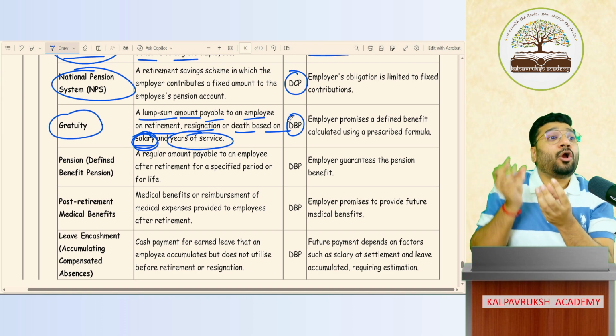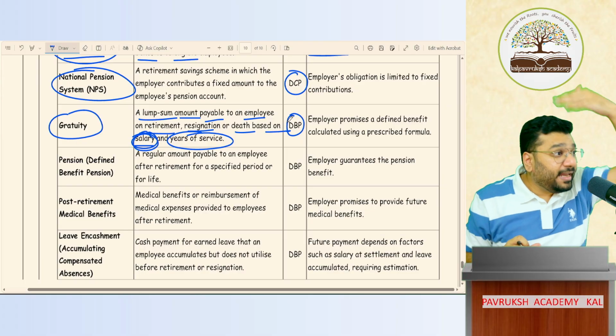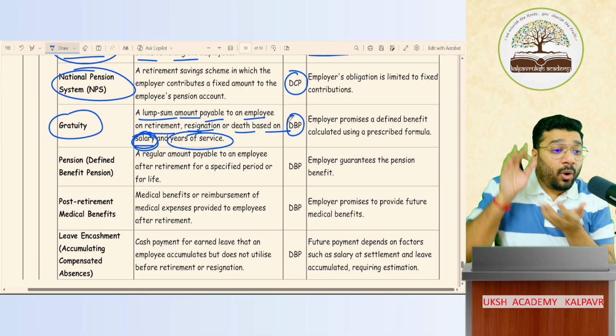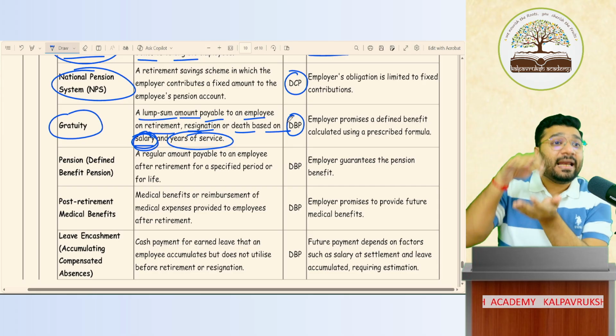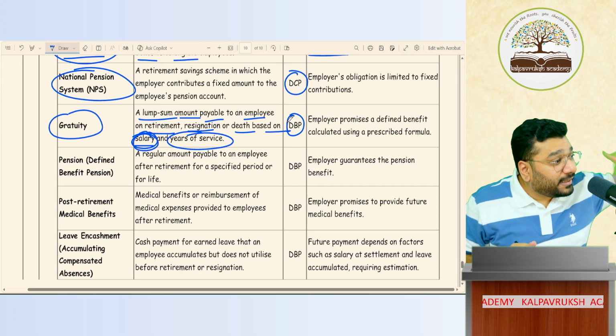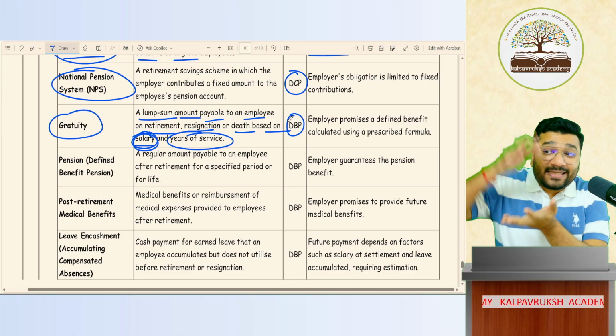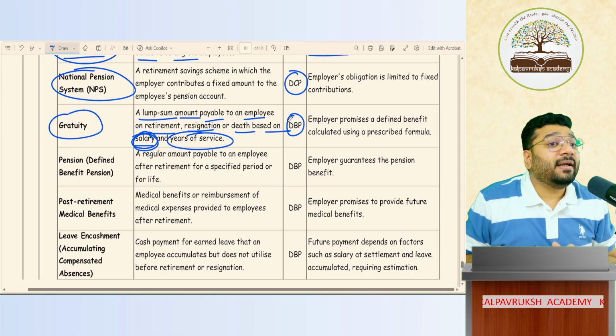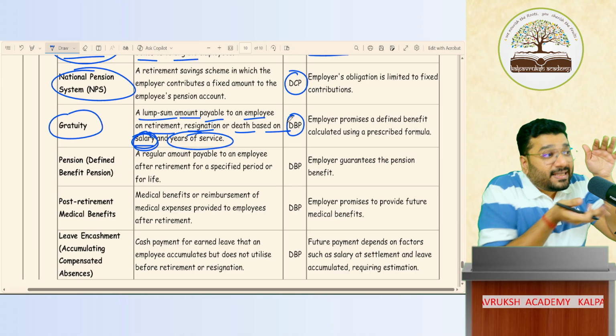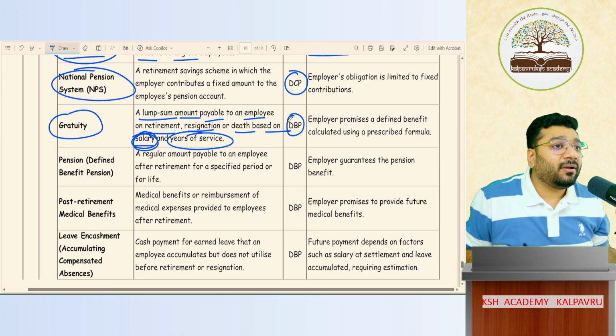Now, am I making any contribution to that scheme from the beginning? No. Whatever is the last drawn salary, based on that I will compute, and whatever liability comes, that liability I have to pay. So, the risk is very large in the case of a defined benefit plan. The risk is less in the case of a defined contribution plan. Got it? Not got it?